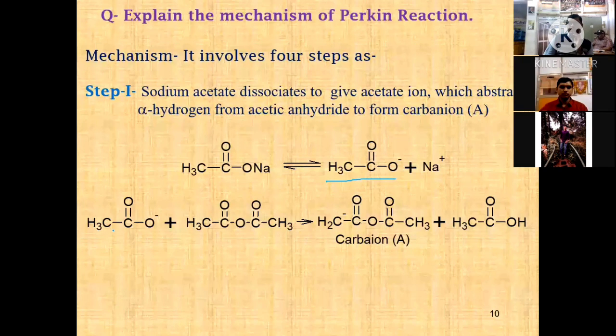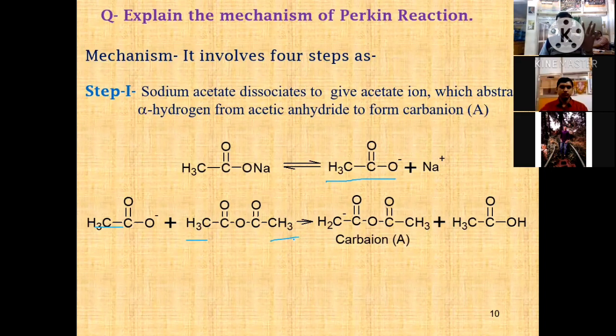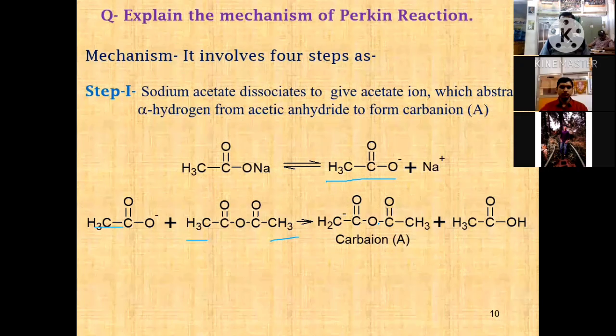The first condition of the Perkin reaction: you take acetic anhydride, it contains at least 2 alpha hydrogens. This is a required condition for the Perkin reaction. This acetate ion abstracts this proton to give a carbanion.